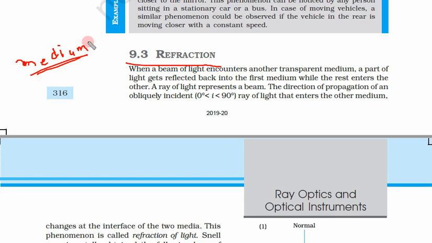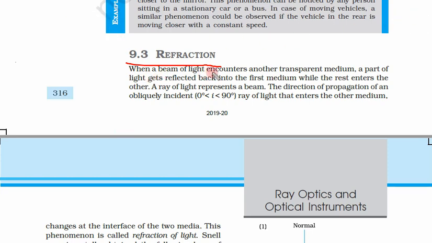And the plural of medium is not mediums. This is not the plural. The plural of medium is media. Media is the plural. So whenever I say media, that means the plural of medium.